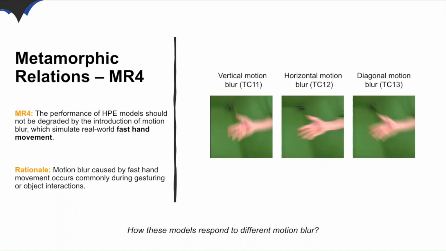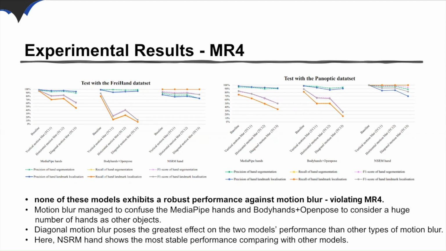Samples of testing images from test cases 11, 12, and 13 are displayed on the right to showcase different degrees of motion blur. However, our findings show that none of these models demonstrate a robust performance against motion blur, which is inconsistent with our fourth metamorphic relation, MR4, as demonstrated in the graphs.